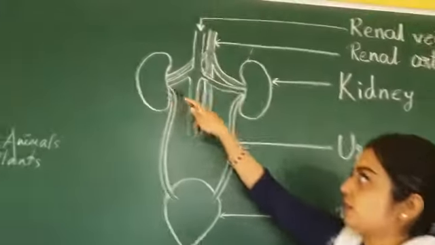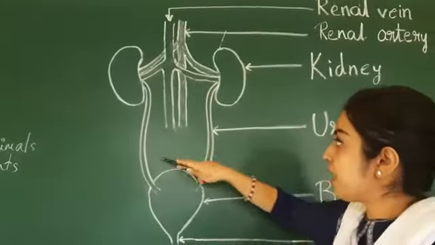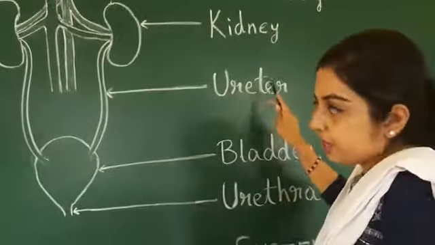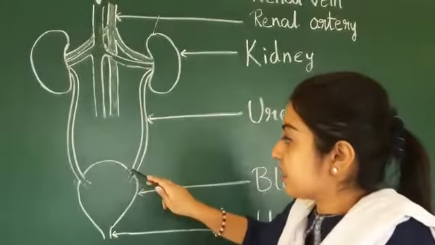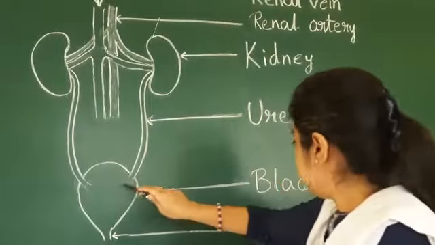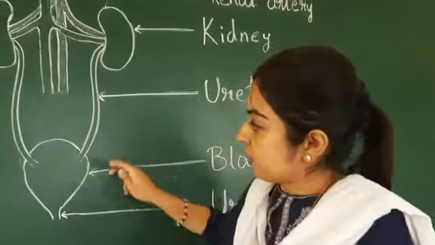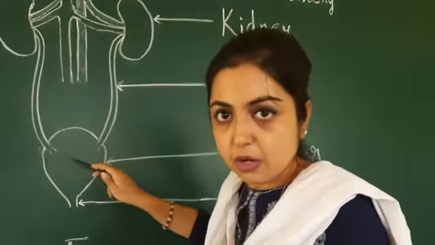So urine is formed in the kidney. Later, the urine is passed through the pipeline called the ureter, which passes from the kidney and gets connected to the urinary bladder, right? The urinary bladder can store around 500 to 700 ml of urine.